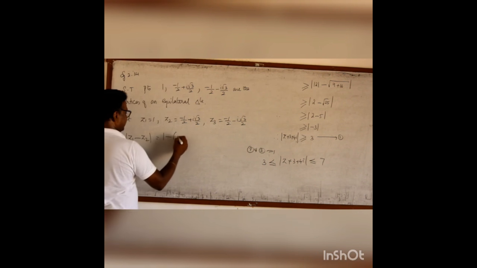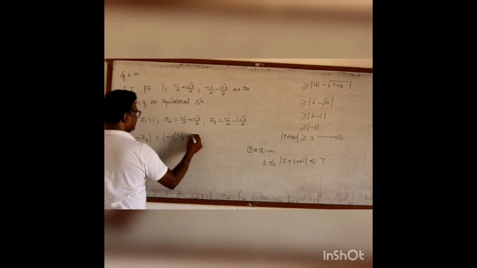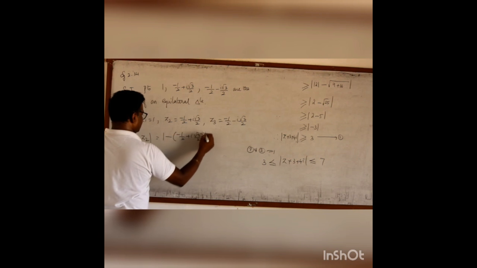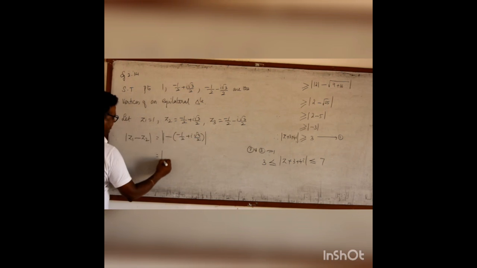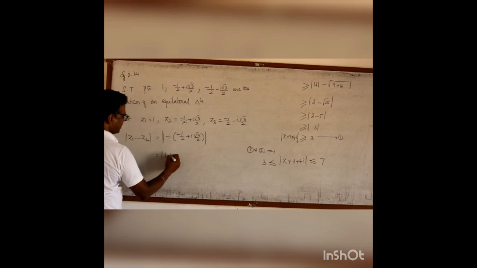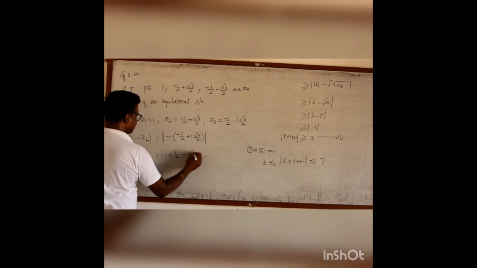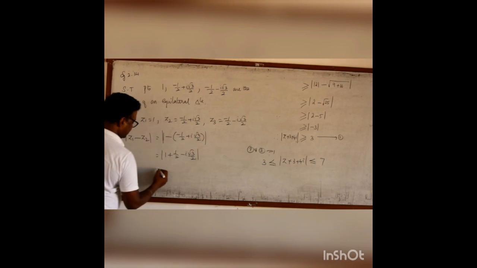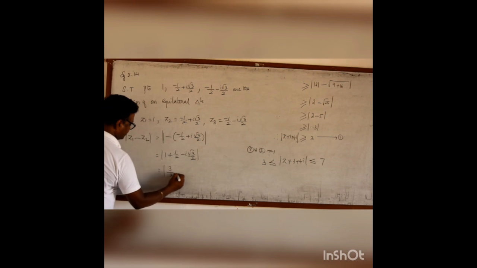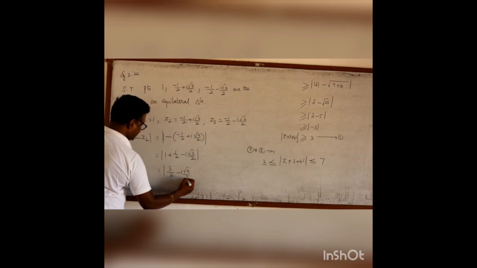It is the modulus of 1 minus, minus 1 by 2 plus i root 3 by 2. It is 1 plus 1 by 2 minus i root 3 by 2, which is 3 by 2 minus i root 3 by 2.